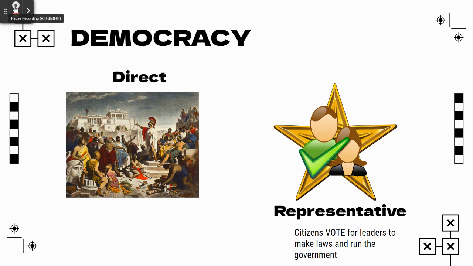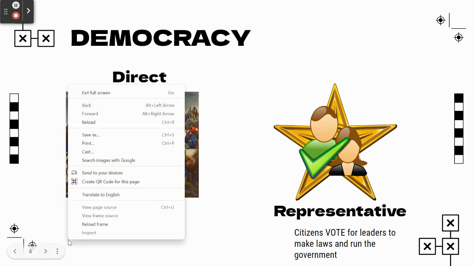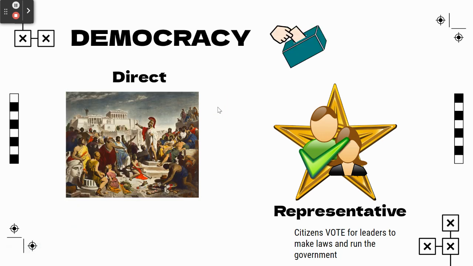All right, so next up, we've got democracy. And again, there's two ways of looking at democracy. First of all, is direct. We in the United States are actually not a direct democracy. What a direct democracy means is that everybody can vote.